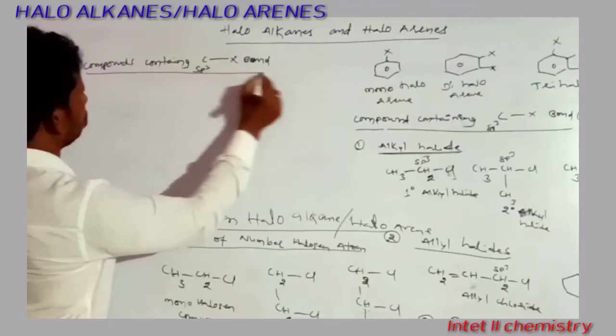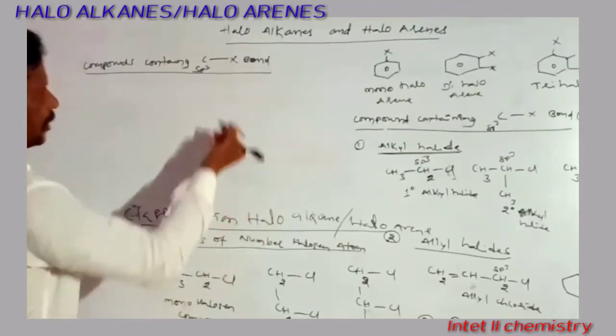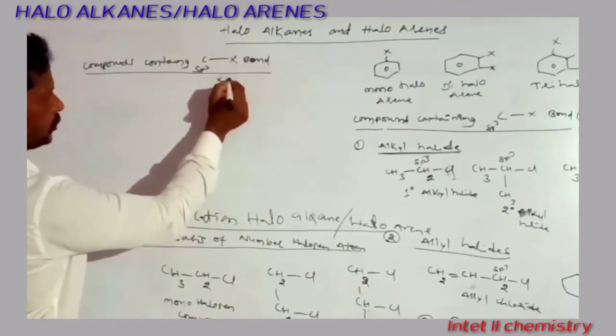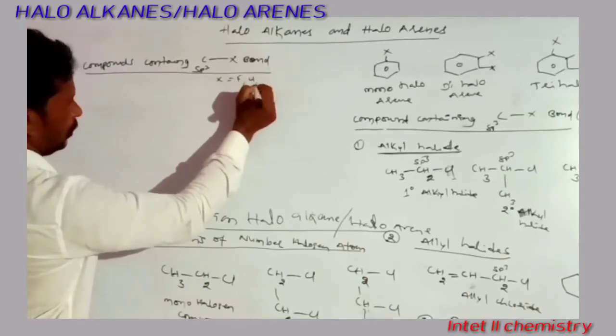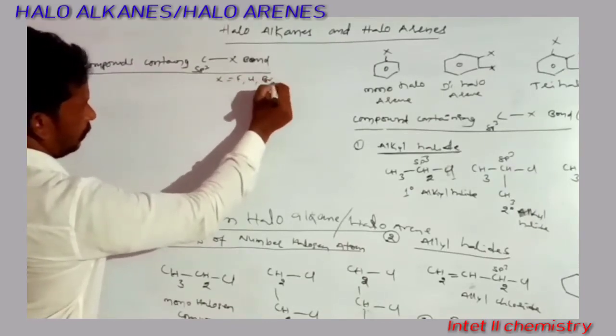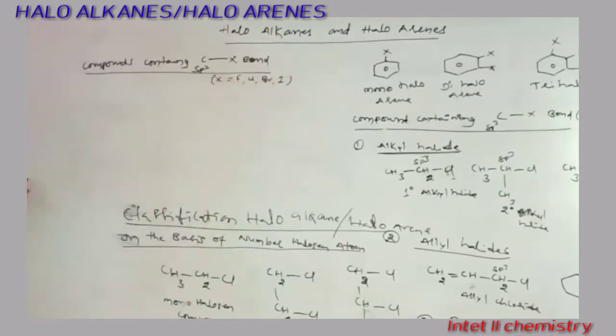Here also, halogen X means chlorine, bromine, iodine. These compounds are further classified into two types.